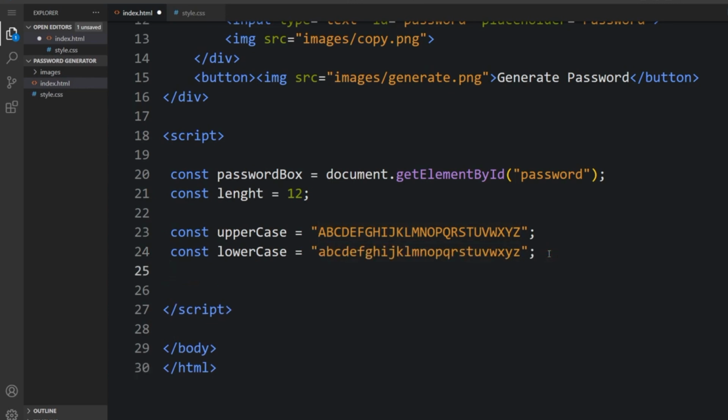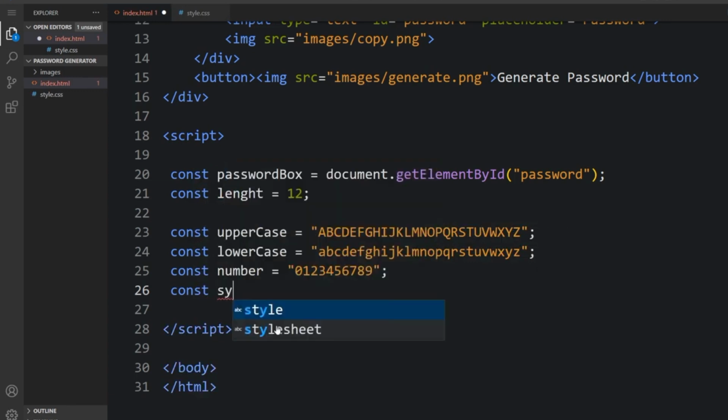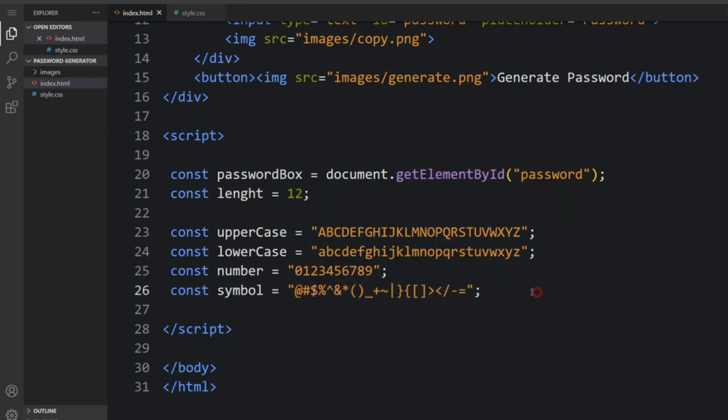So I'm gonna come down here. So the const that will be number equals to 0 to 9. All right, I'm going to type the const and the symbol. So I'm going to input all the characters in here.